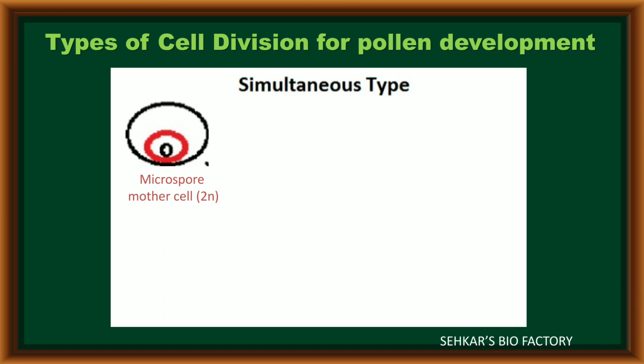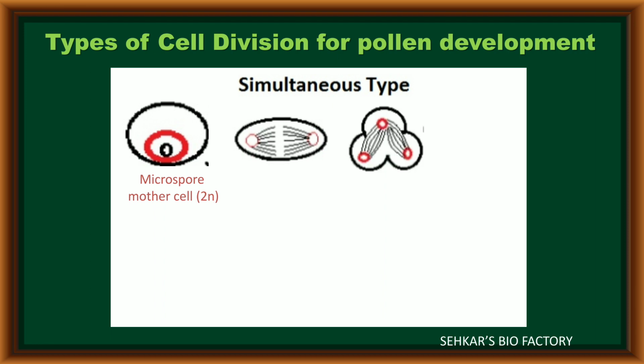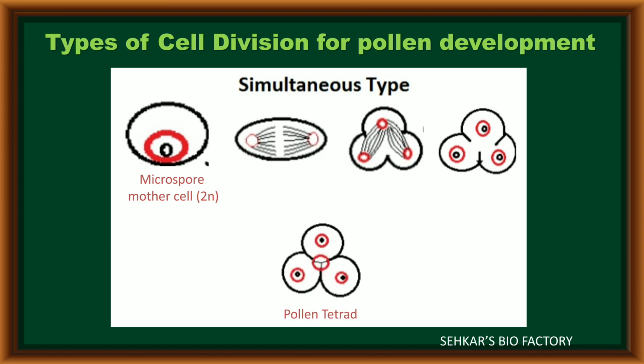Coming to the second type, that is the simultaneous type. In the simultaneous type, the microspore mother cell undergoes the first meiosis division. In this division, the nucleus divides into two daughter nuclei. These two daughter nuclei again become four daughter nuclei. Only after completion of nuclear division, cytokinesis takes place by the formation of a cell wall between the daughter nuclei.